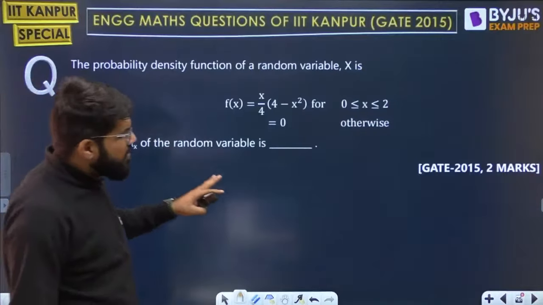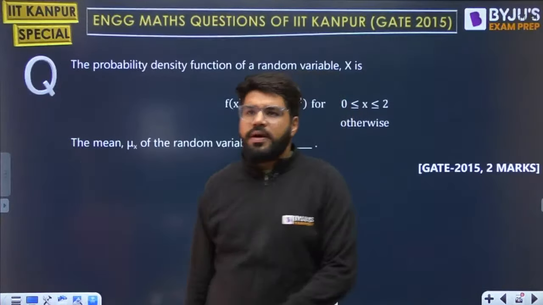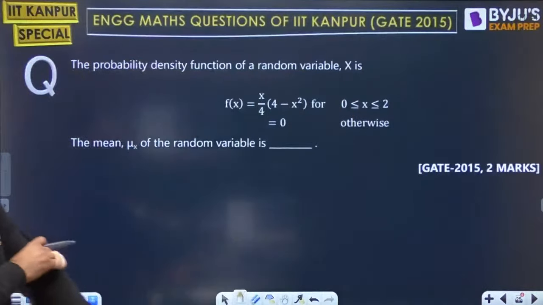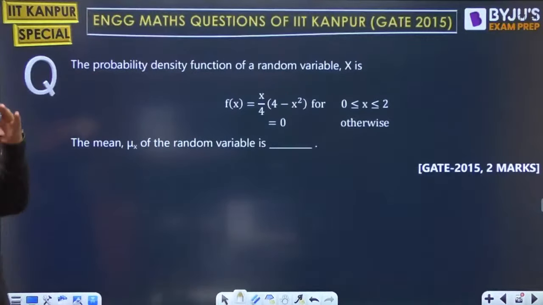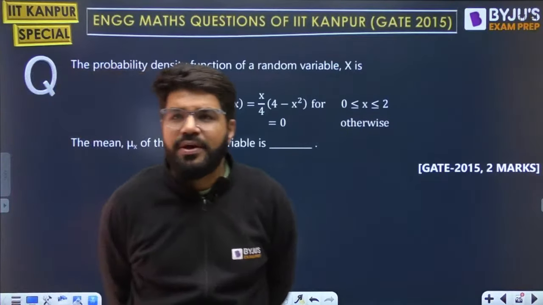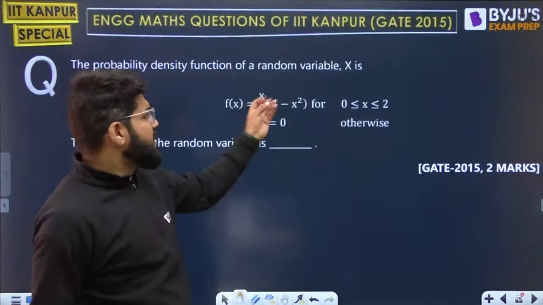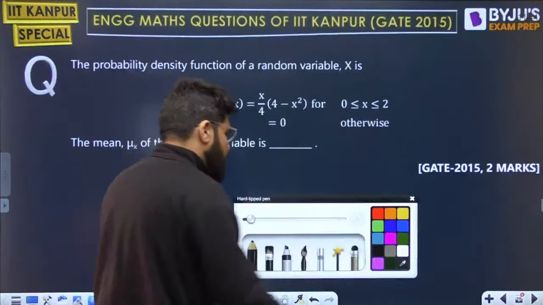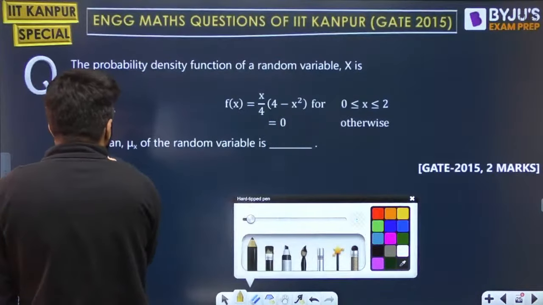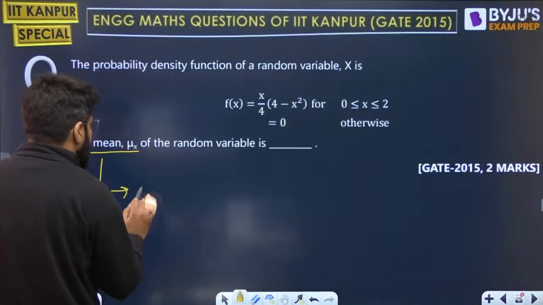Again, this is very simple. Direct mean question, but for 2 marks. The PDF of a random variable is given to you: fx equal to x by 4 into 4 minus x square for 0 less than or equal to x less than or equal to 2, and 0 otherwise. What is the mean? Here there is nothing unknown. You just have to calculate the mean.